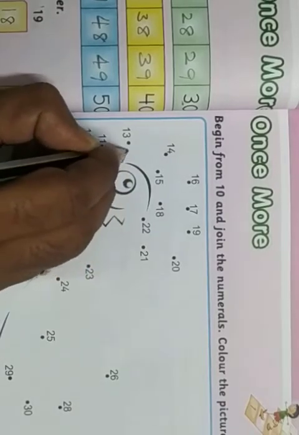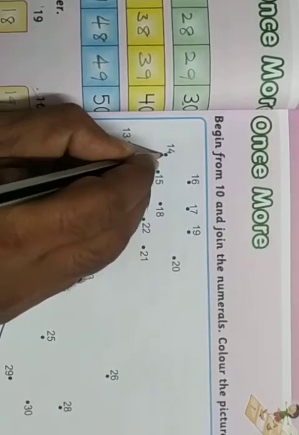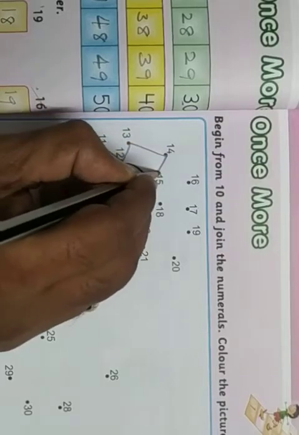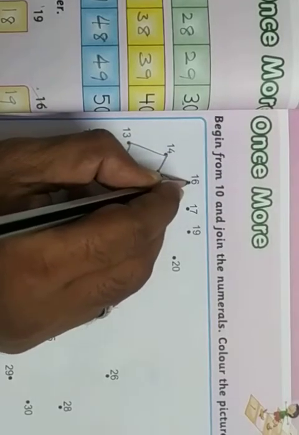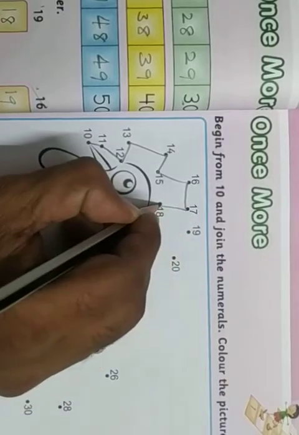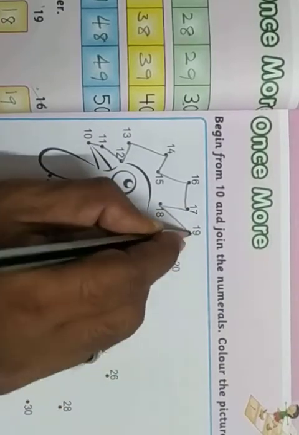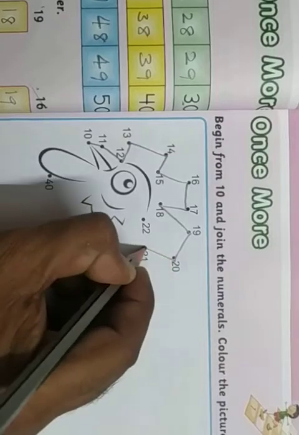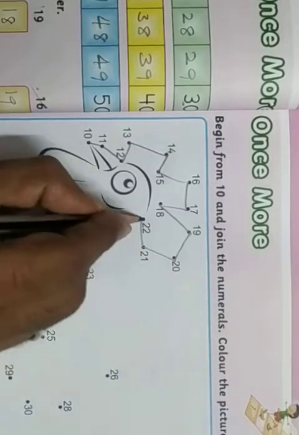Then we move on to 13, then 14, then 15, 16, 17, 18, 19, 20, 21, 22.